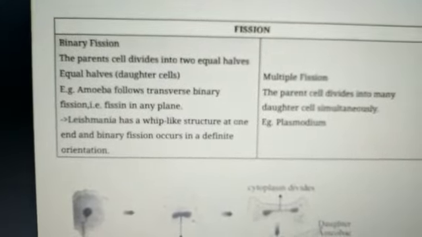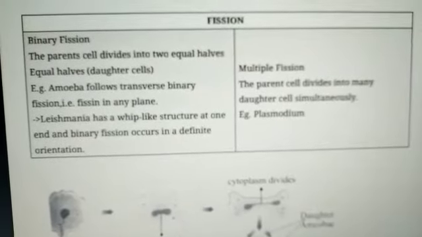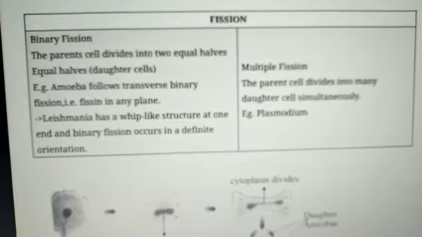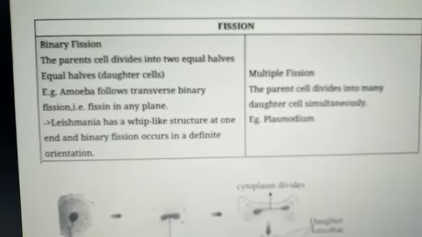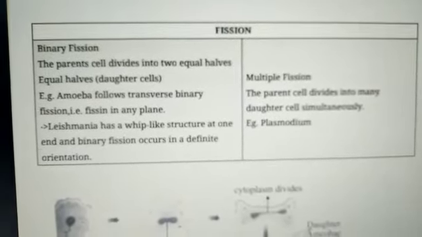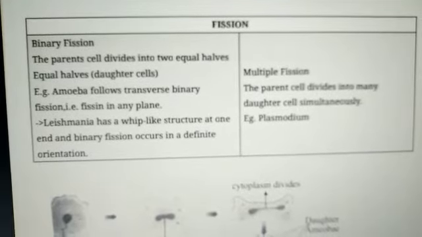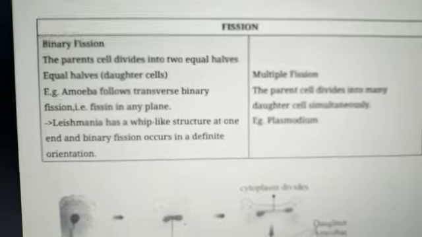In multiple fission, the parent cell divides into many daughter cells simultaneously. For example, Plasmodium. Plasmodium, you know very well, is the causal organism of malaria. The disease malaria is caused by Plasmodium.